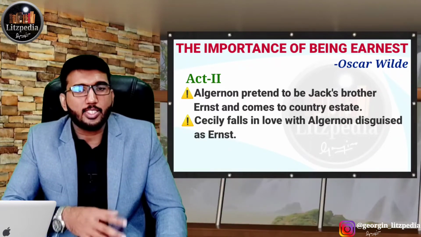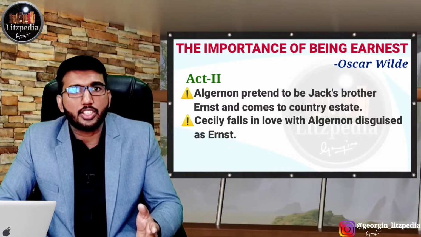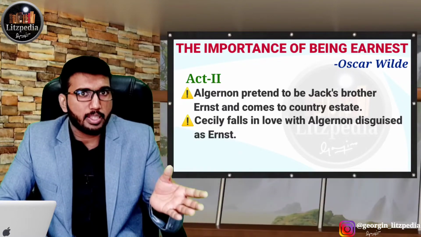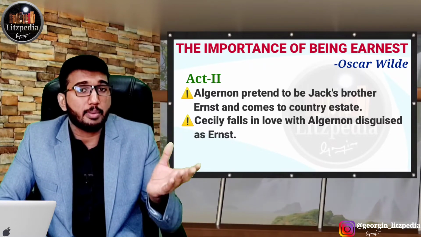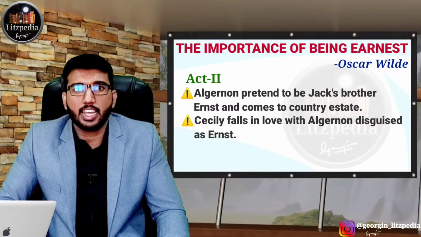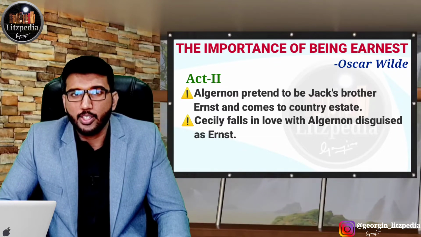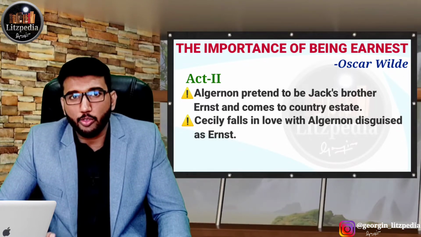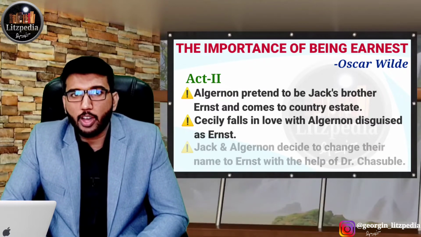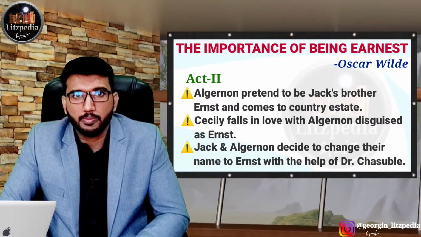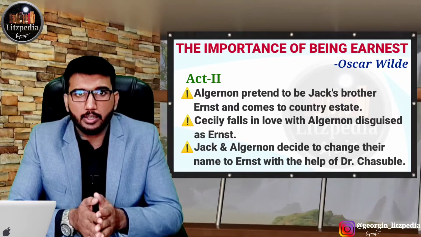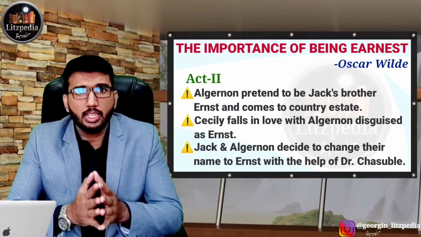We can note that Cecily is attracted to Algernon, and they start a relationship. Meanwhile, Algernon comes to know that Cecily is attracted to him because he told her that his name is Ernest. So Algernon is in a little bit of trouble, and Jack Worthing is also in trouble, because their names need to be changed to Ernest. So both of them think of changing their names, that means rechristening their names to Ernest. For that they will find a priest called Dr. Chasuble. He is a Christian priest. In Christianity, in that religion, it is possible to change one's name using this priest.